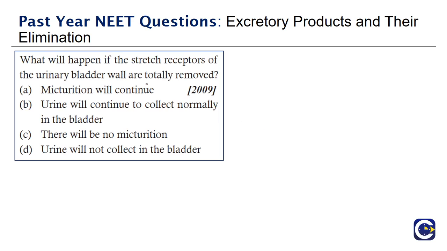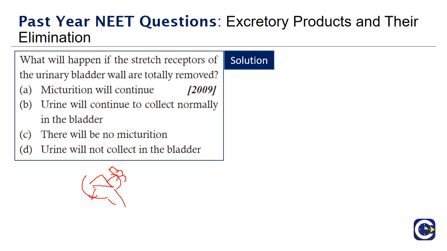What will happen if stretch receptors of the urinary bladder wall are totally removed? Options given are: micturition will continue, urine will continue to collect normally in the bladder, there will be no micturition, urine will not collect in the bladder. So in the urinary bladder, this is the trigone of the urinary bladder, there is transitional epithelium here, and the stretch receptors are also present in the bladder.